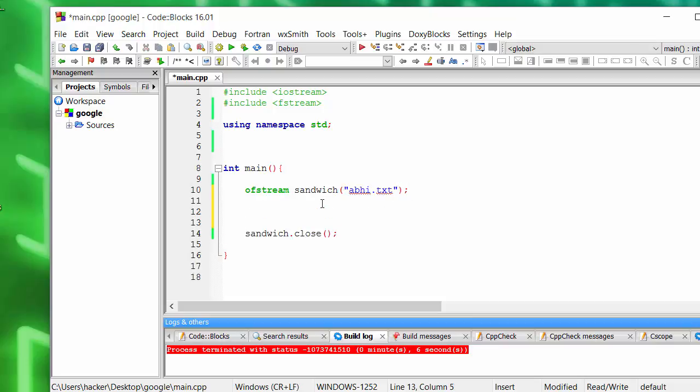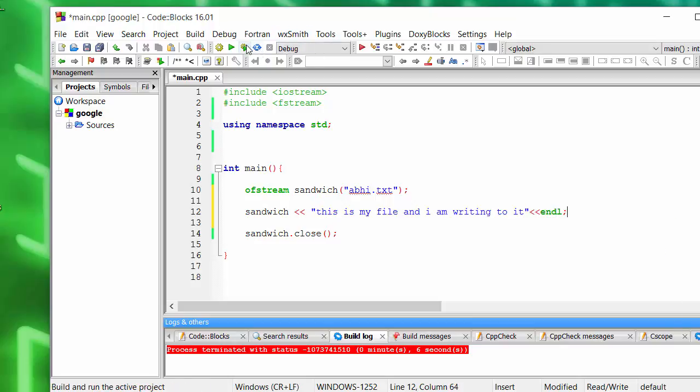Now the next thing is, if you want to output something into a file, or write something to a file, you write the object name, and then, same as the cout statement, you use the two insertion operators, and here you write something like "this is my file and I am writing to it," and then let's end that line.